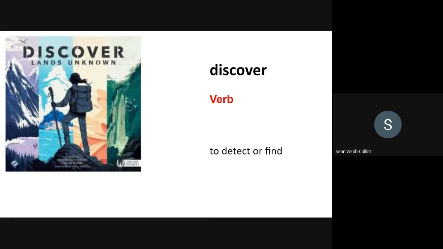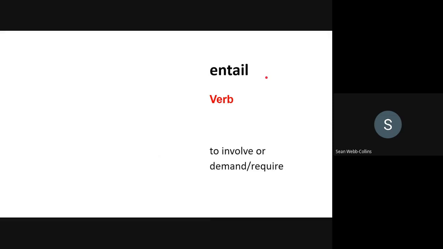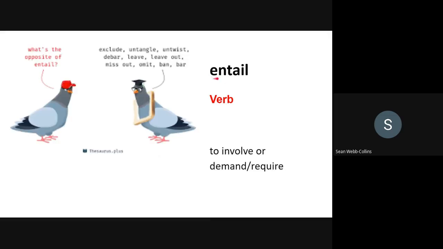And is there a noun? That's right, discovery. For example, life on Mars would be a huge discovery. Once more, what are the word forms? We have the noun, discovery, and the verb, discover.